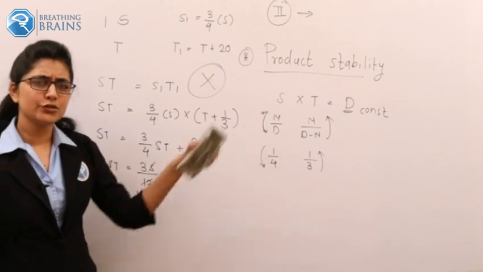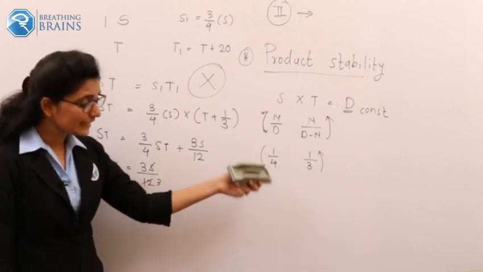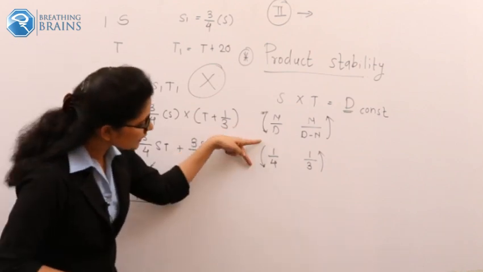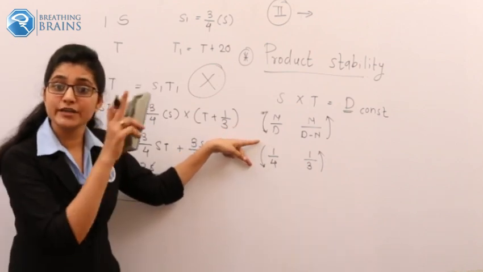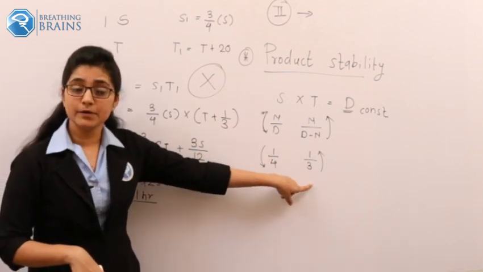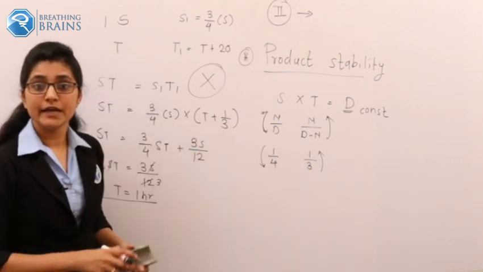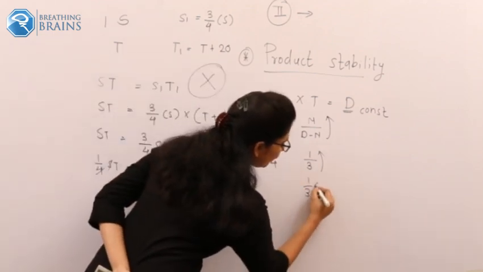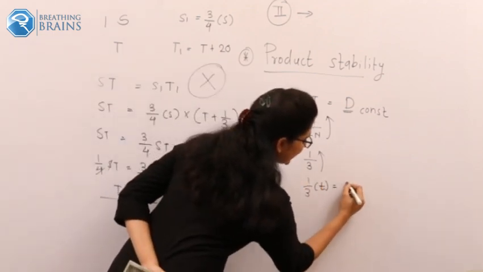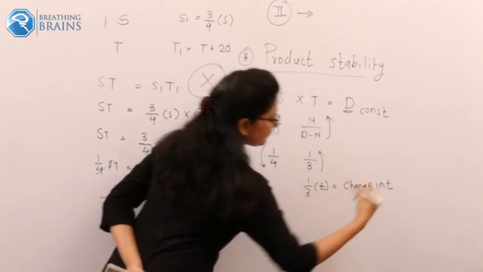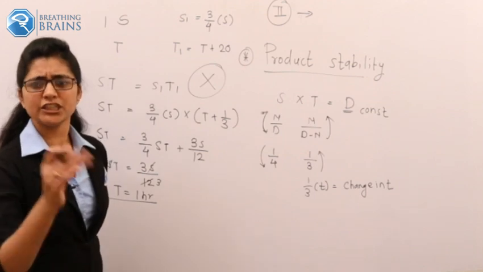So what is basically the use of this? Why we calculated this? Because whatever the changes happen in the speed, it is proportional to its usual speed. And based upon that, whatever change happens in the time, it is related to its usual time. So 1/3 of the usual time, that should be the change in time. So what is the change in time?